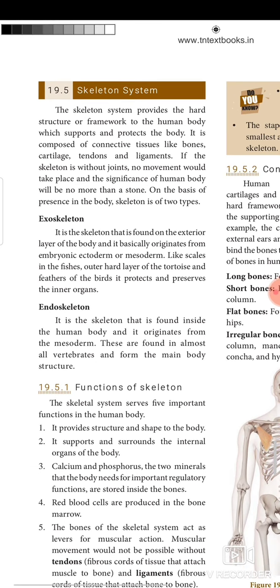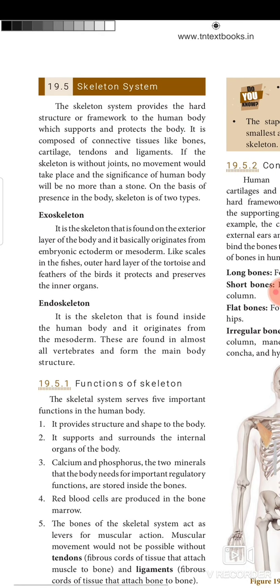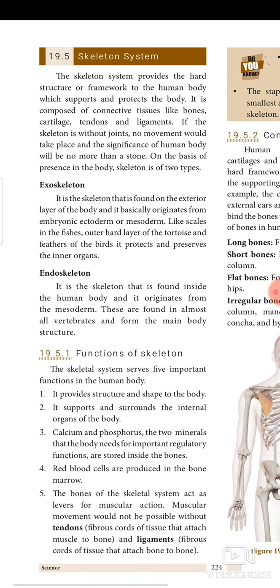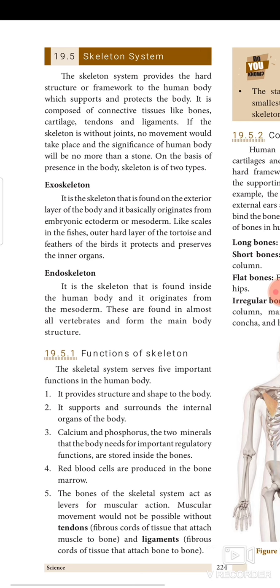Next, we need to see about the skeletal system. The skeletal system provides the hard structure or framework to the human body, which supports and protects the body. On the basis of presence in the body, skeleton is of 2 types. One is exoskeleton, another one is endoskeleton. First, what is exoskeleton?